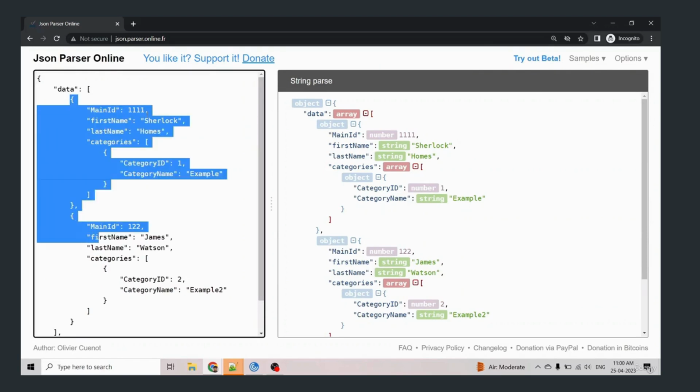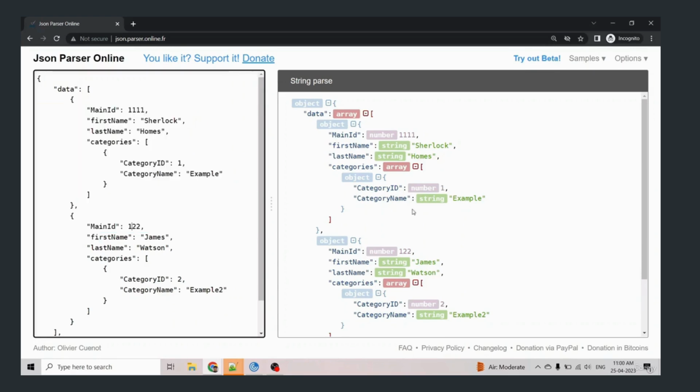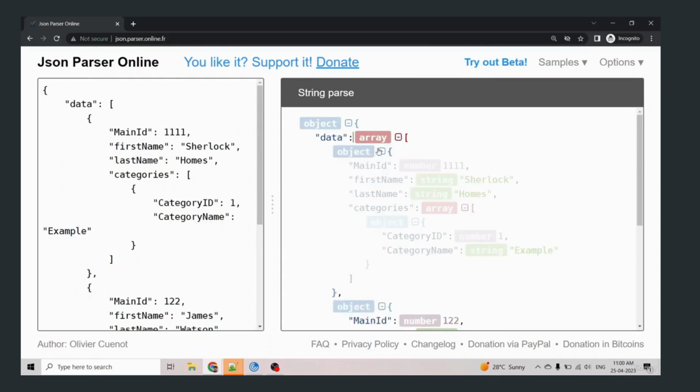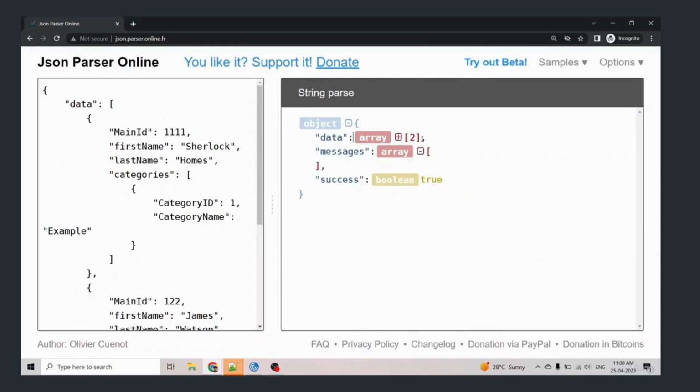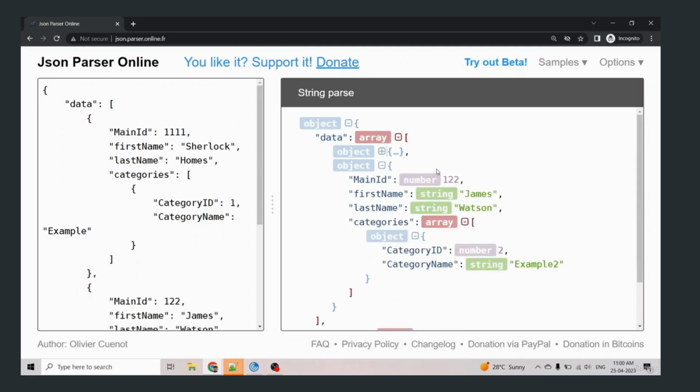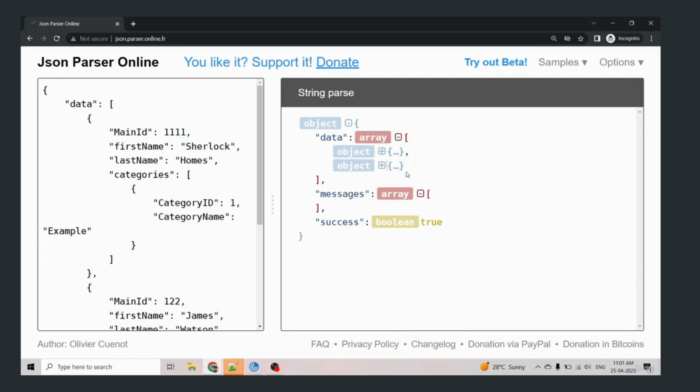The data is represented by an array, and the array has two elements. One is the main ID 1111 and the second one is 122. That's how it is represented in the JSON.